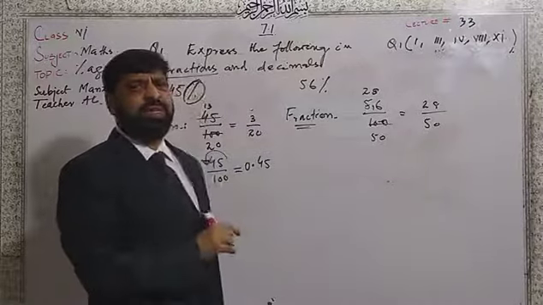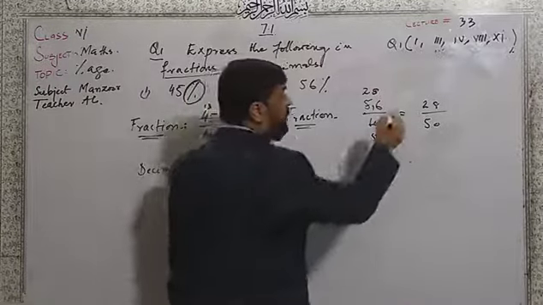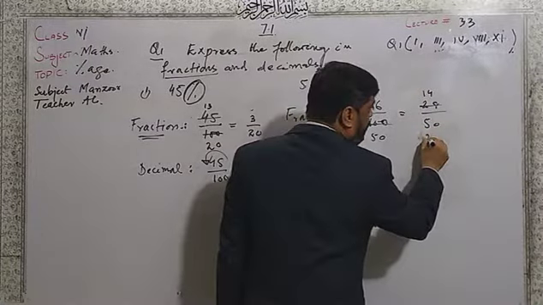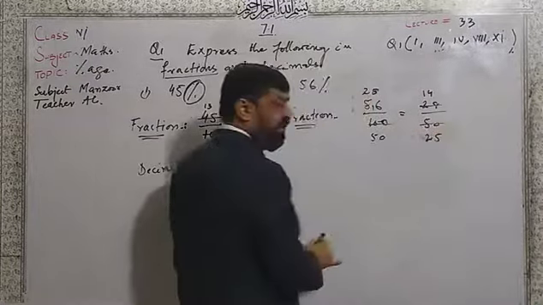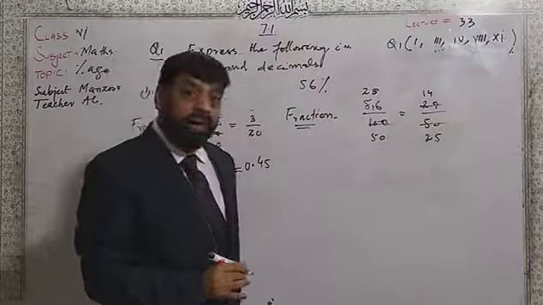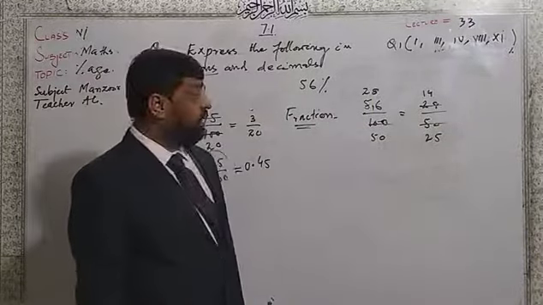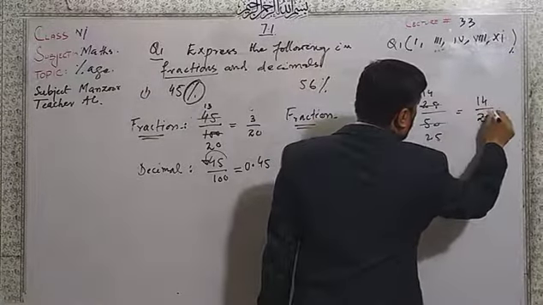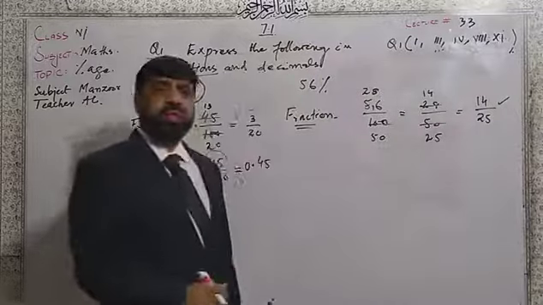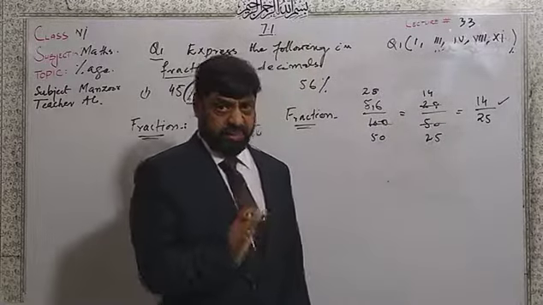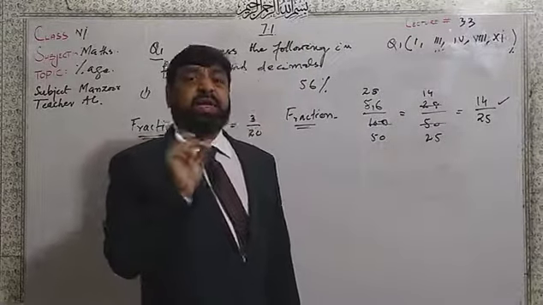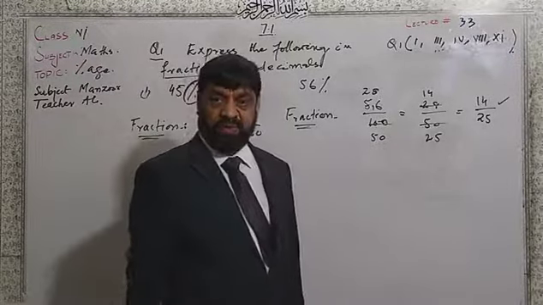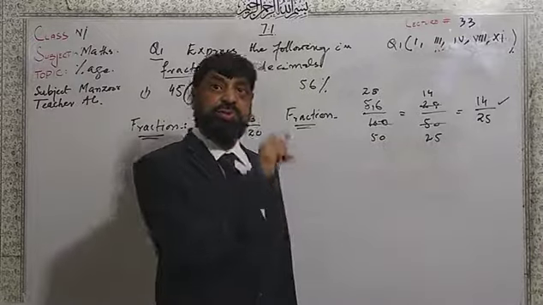Now again we can read the same table of 2: 1 time here, 4 here, and on 50, 2 times 5 means 25. Table of 2 we can read on the 50. I got here 14 over 25. Dear students, this number we cannot cancel further. This is the simplified or simplest form of the fraction. That is necessary. Understood? We have to write it.